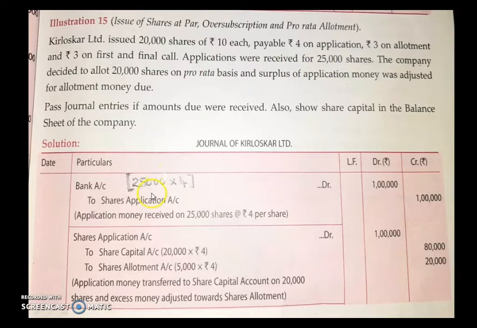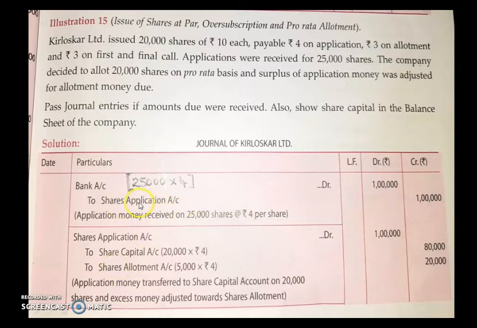So 25,000 into 4 gives 1 lakh. So the entry is bank account debited 1 lakh to share application account 1 lakh, being application money received on 25,000 shares at the rate of ₹4 per share. So this was the first entry, that is amount received for application.